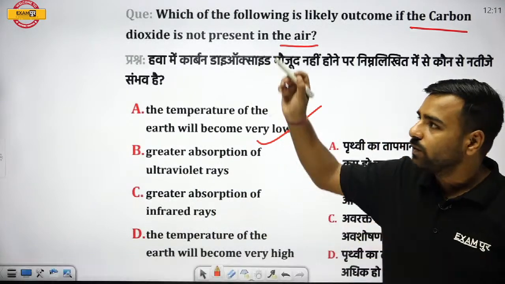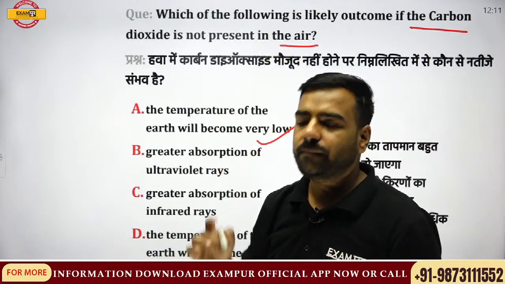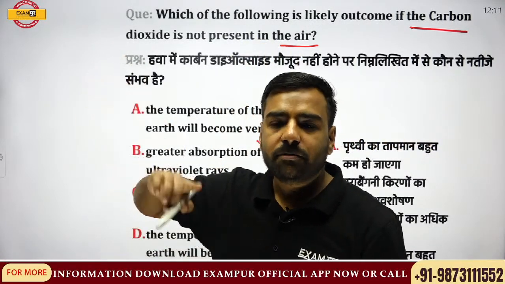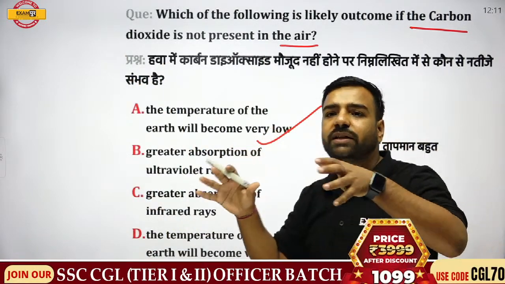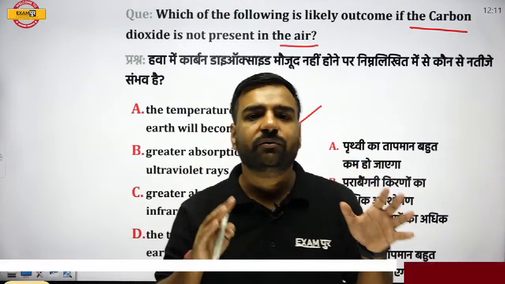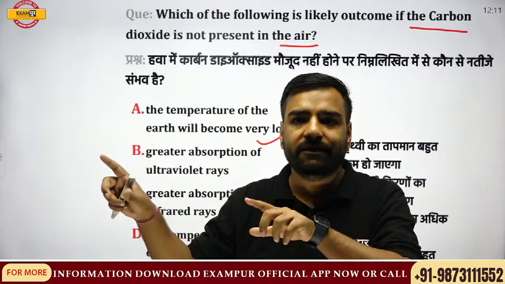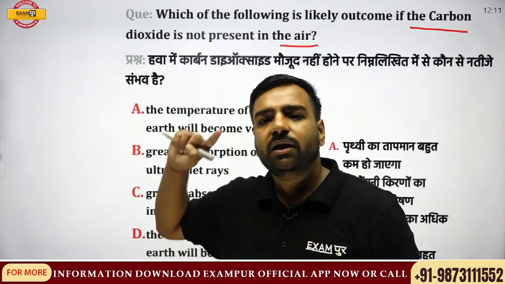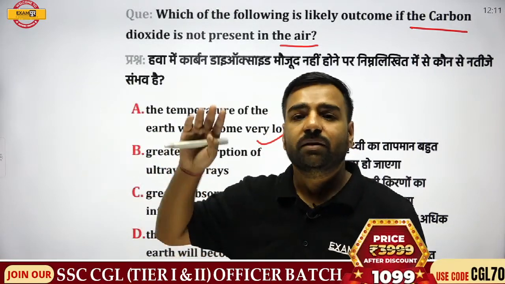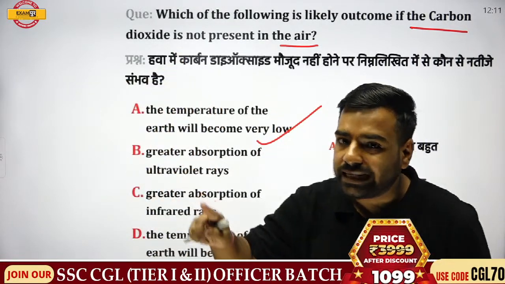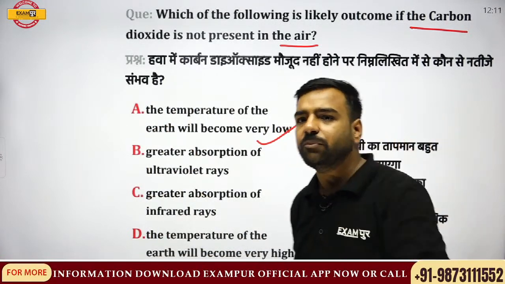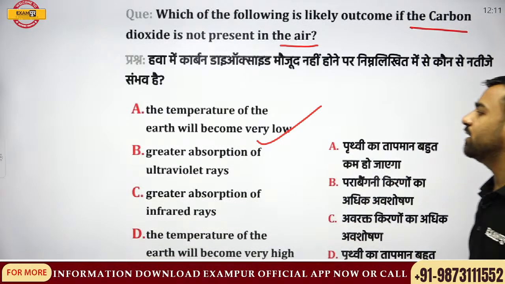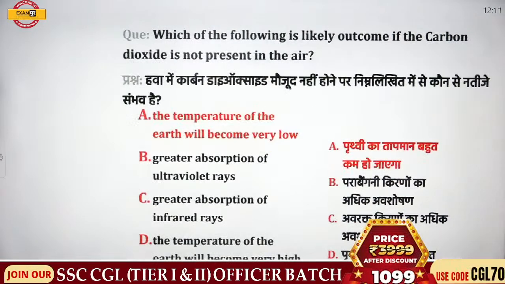But yes, if I talk about the trapping of heat, there are several reasons for that. Once the heat enters the earth, it again gets back. But because of the presence of carbon dioxide, most of the heat is actually trapped, because of which we feel hot or warm in the evening. What if the carbon dioxide layer is not there? Here the earth's temperature will get very low and we'll feel much colder. So the temperature of the earth will become very low. That is, option A will be correct.